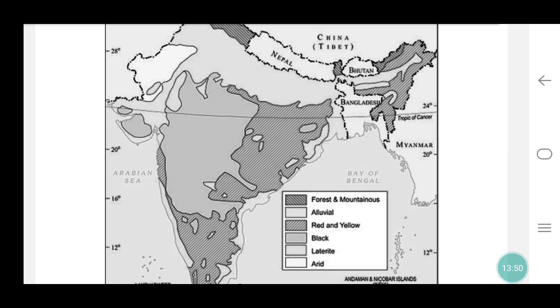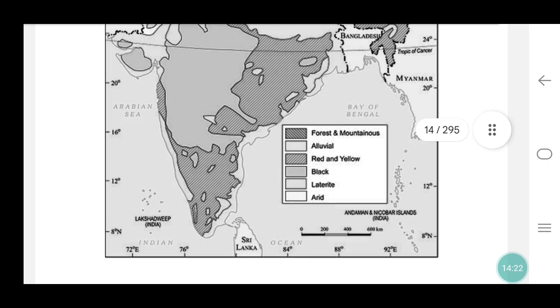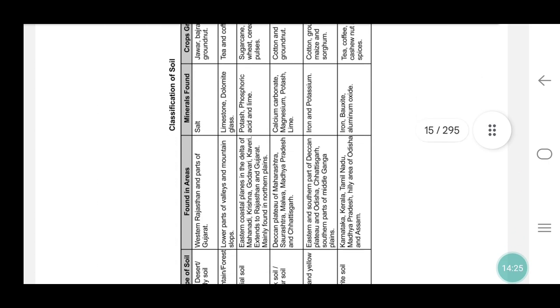Red and yellow soils are found more in South India and Eastern India. Black soil is found in half of Madhya Pradesh and Rajasthan and within Maharashtra, and arid soils are also available in some states.